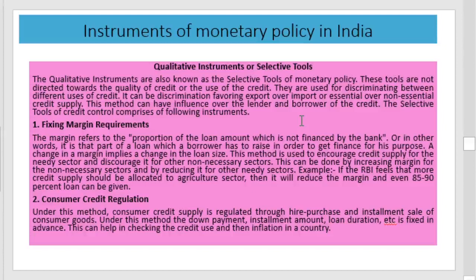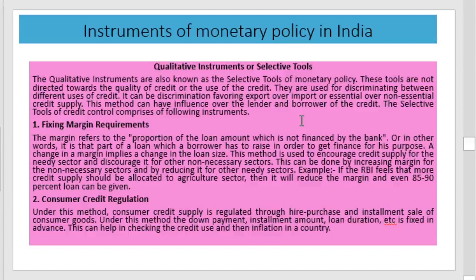Give more credit to this sector, less credit to this sector. These types of strategy are used in the qualitative instruments, where we are discriminating between different uses. The most important tools used as qualitative or selective instruments in India are explained as follows. First one is fixing margin requirement.